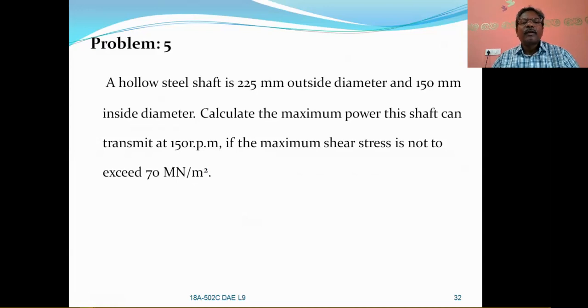With this, you first of all calculate the torque value by using the torque equation. T is equal to pi by 16 Fs maximum into dO to the power of 3 into 1 minus k to the power of 4, where k is equal to di by dO, that means inside diameter by outside diameter. Let us have the solution for this.